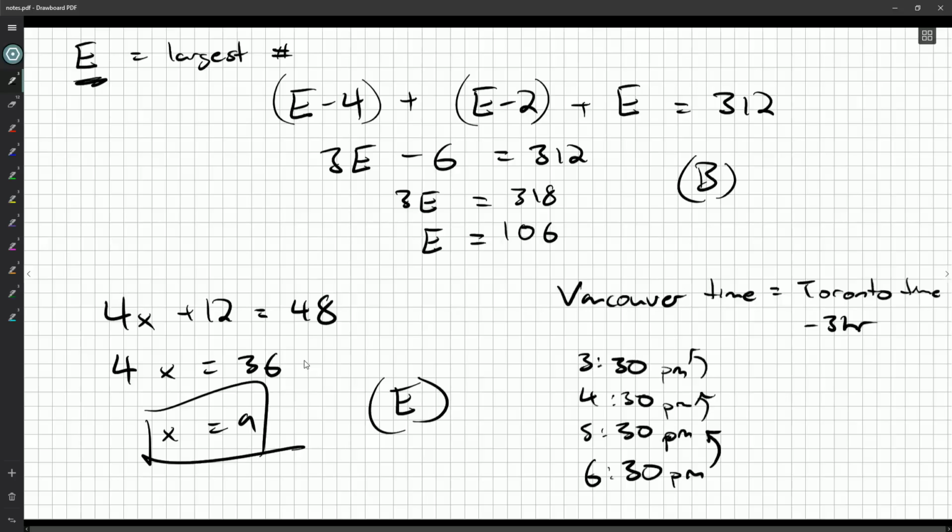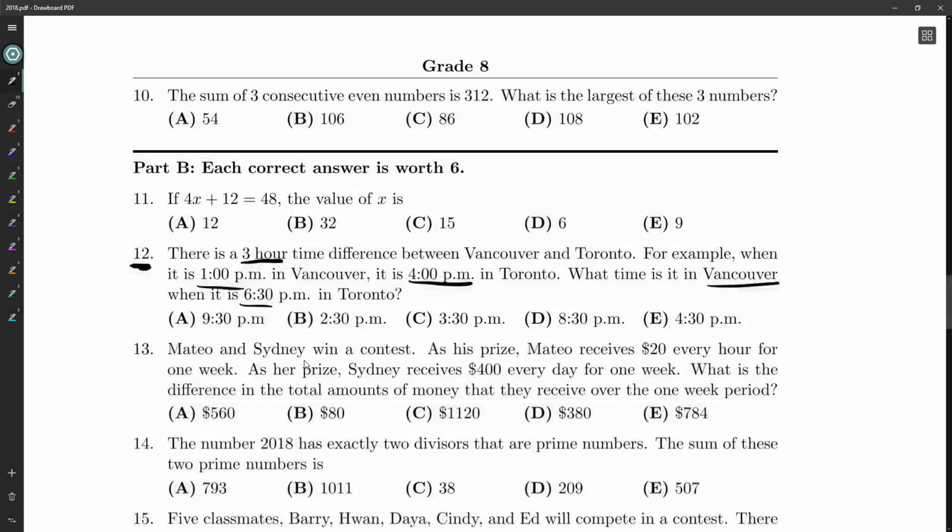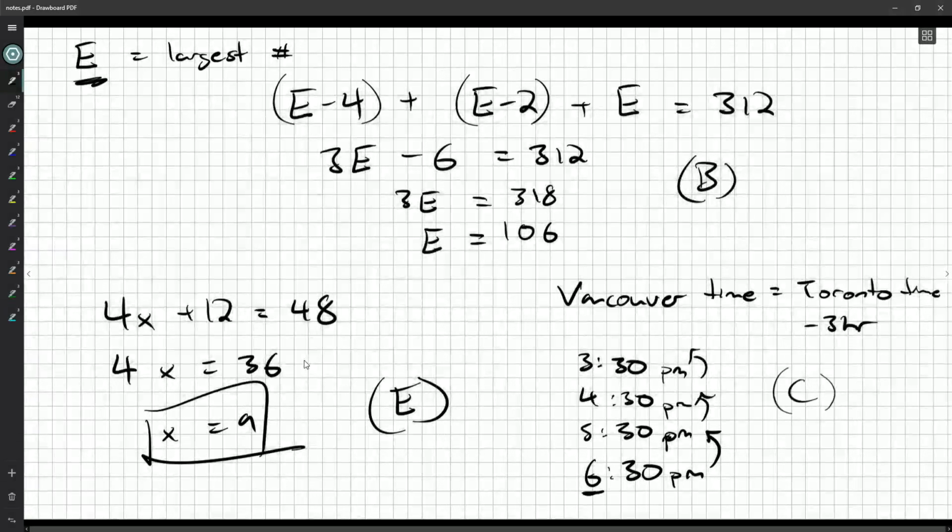And that's really all it is. I mean, I'm kind of shocked it's so simple. I was expecting, if they'd done something like it's 1:30 in Toronto, then you'd actually have to use the fact that clocks go backwards at 12, or sort of cycle back to 12 after a little bit. But no, just really subtract 3 from the hours digit, and there we go. So 3:30 p.m. is an answer of C. That's all there is to it.